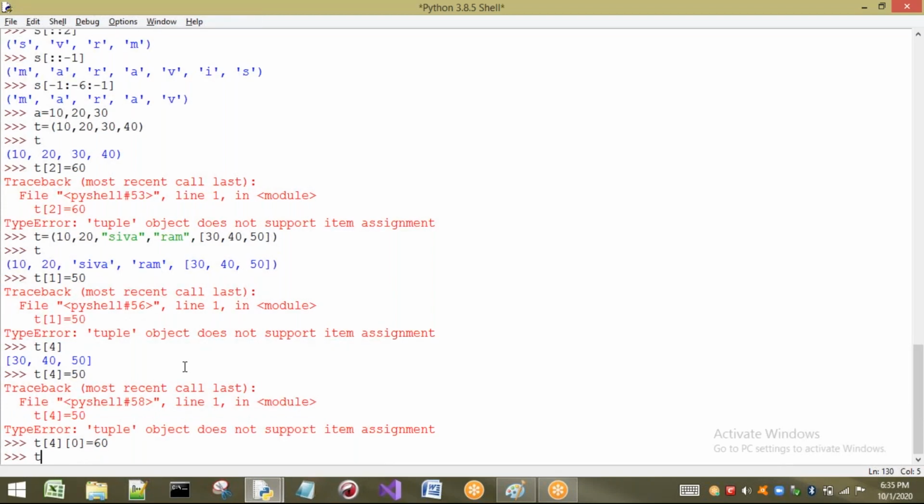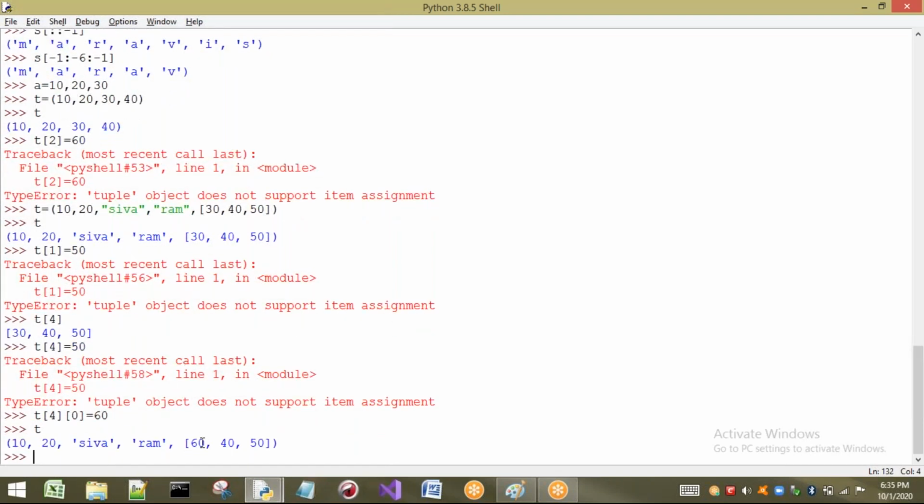Now if I print t, observe here, the value in the list is modified. Where have I modified? I have modified inside a list which is present in a tuple. If I try to modify this one, we are going to get an error. But I have modified the element which is present inside a list which is present inside a tuple.